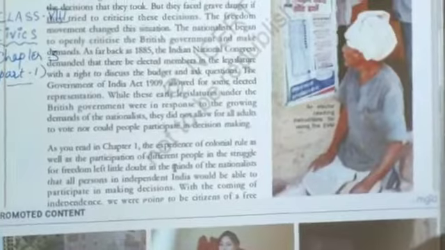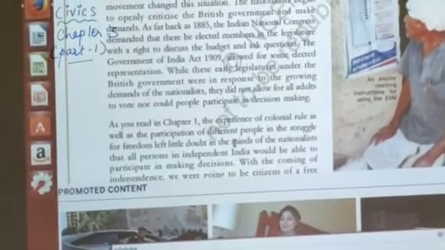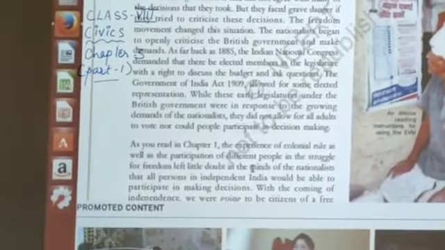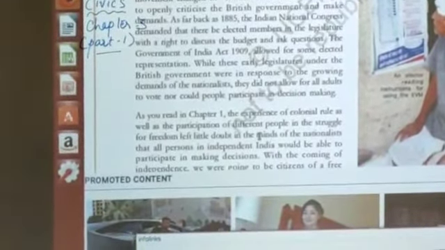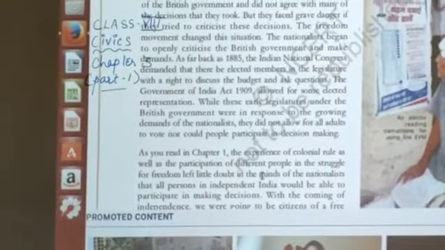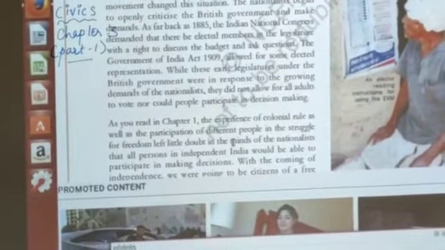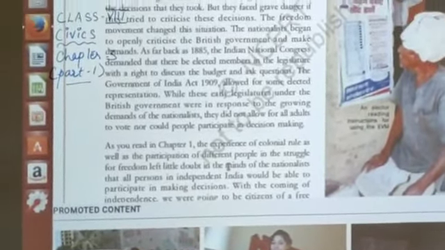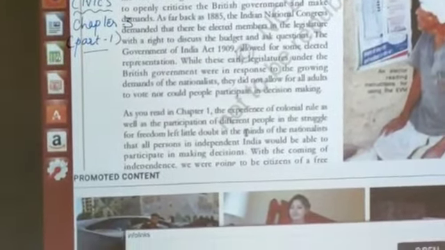Here we can see that the people participating in the freedom struggle should have certain powers of decision making. Otherwise, under colonial rule, we could not make any decisions according to our wish or requirement. So that was our drawback.